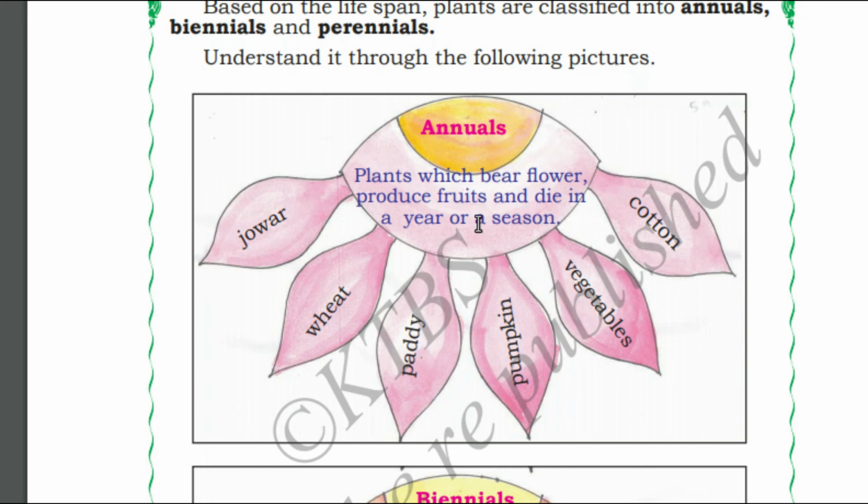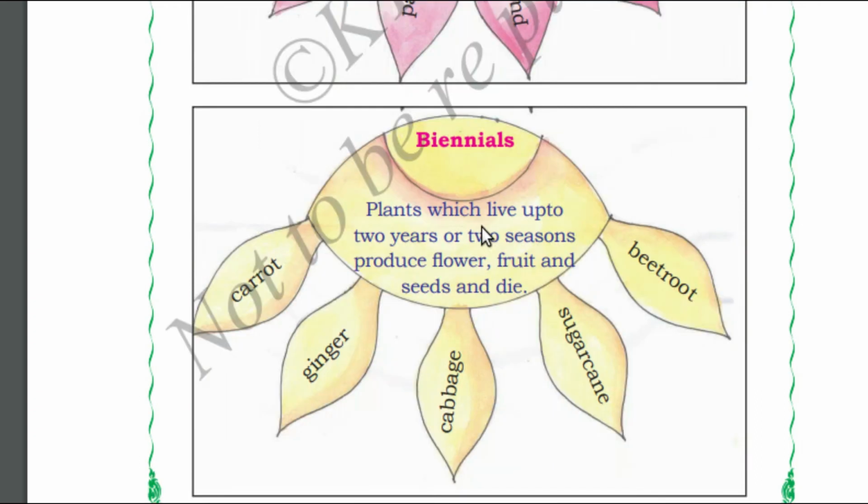When you plant a seed into fertile soil, you can see the plant, flower, and they produce fruits and they die in a year or season. For example, wheat, paddy, cotton, jowar. Biennials: where a plant lives up to 2 years or 2 seasons, produces flower, fruit and seeds. Eventually they will die.